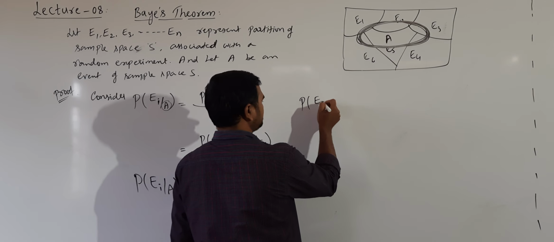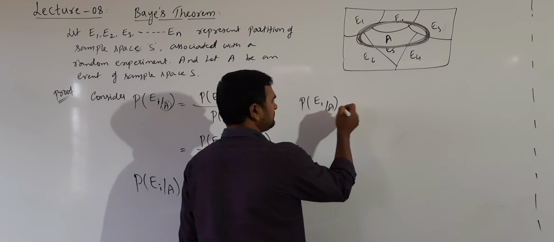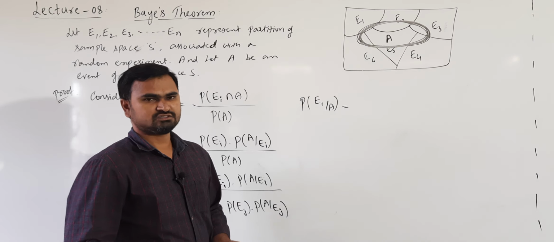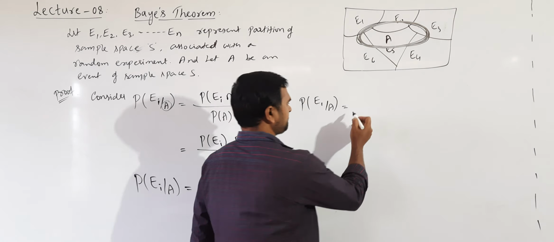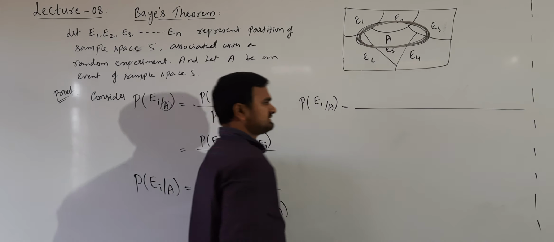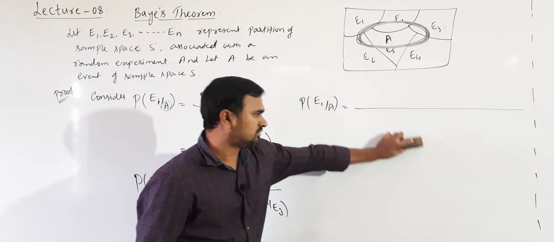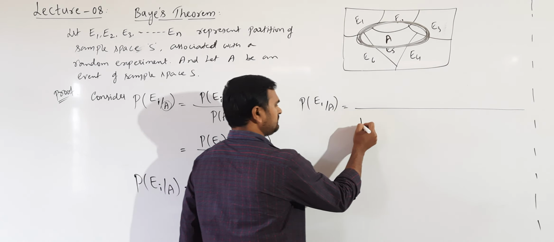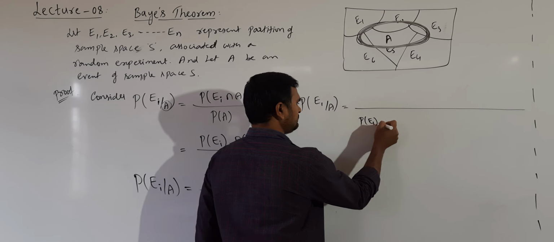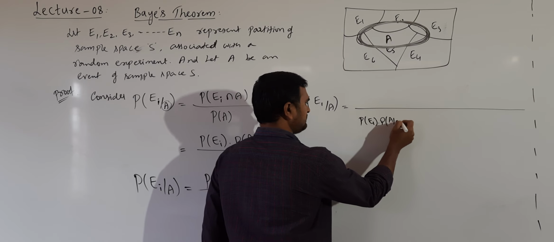Probability that he is from first section given that the student got distinction. So first what we write is the denominator, that is the total cases. So what is the total probability here? Total probability of getting distinction, it may occur in first section, P of E1 into probability of A given E1.